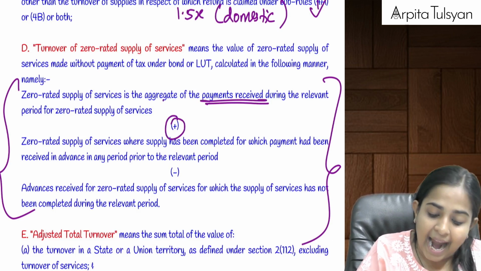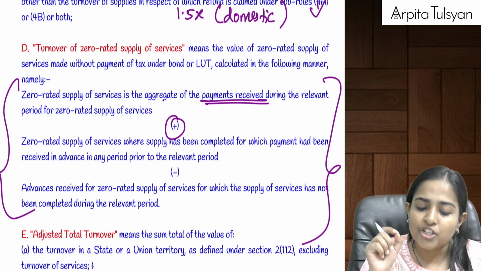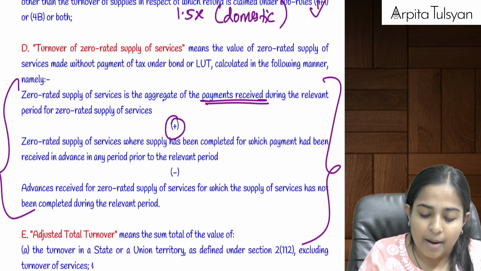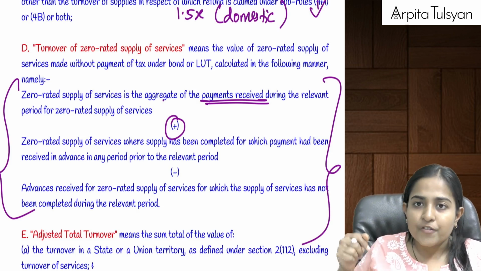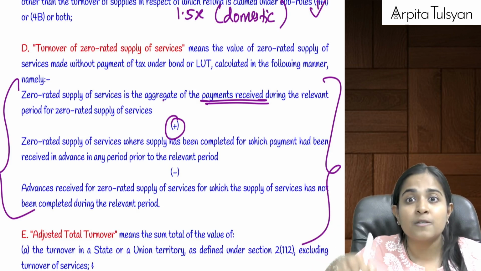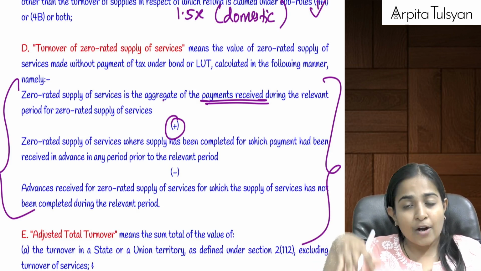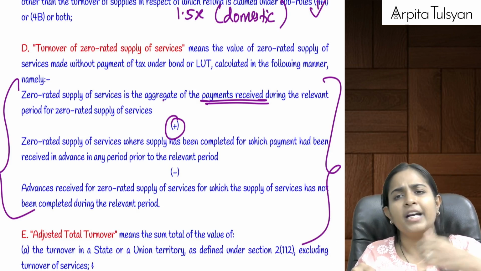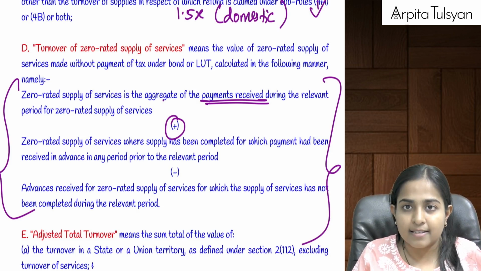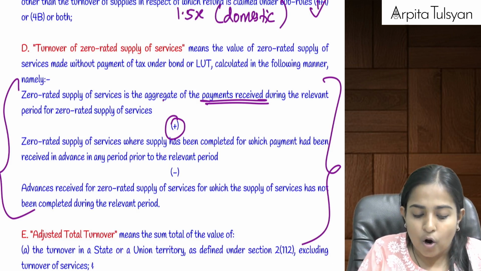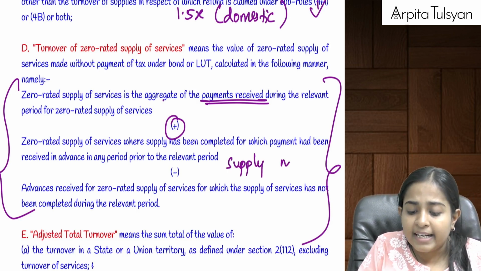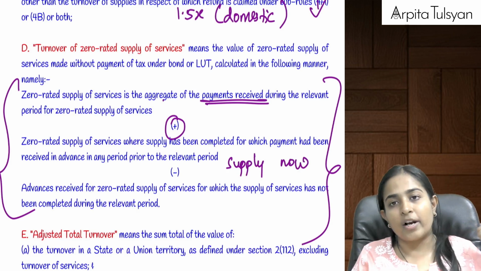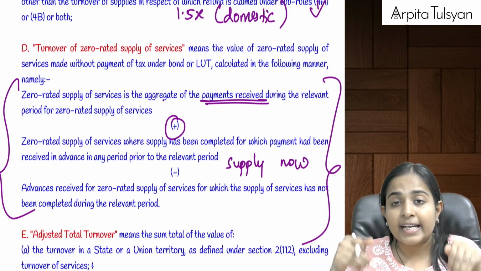Then add such amount for which the supply of services got completed during this period, but payment was received well in advance. So add that amount of services for which the supply got completed now, for which the payment was already received. Account it in your turnover now.